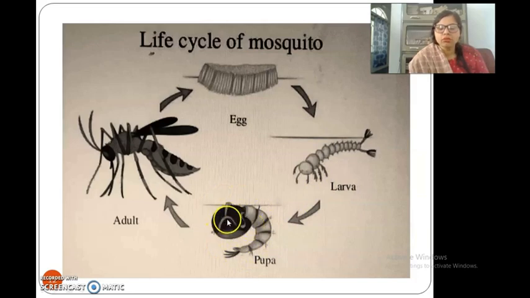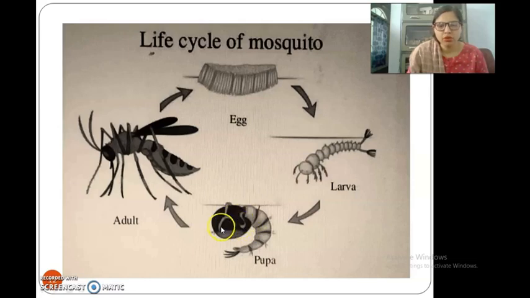They cannot move. After 1 to 2 days, they finally form an adult mosquito. So the whole life cycle is within 7 to 10 days, if the environment favors.